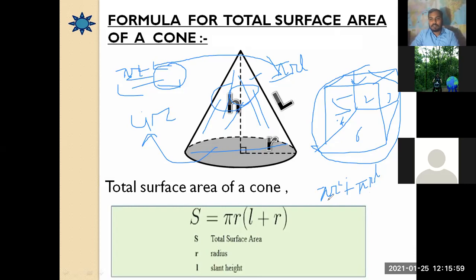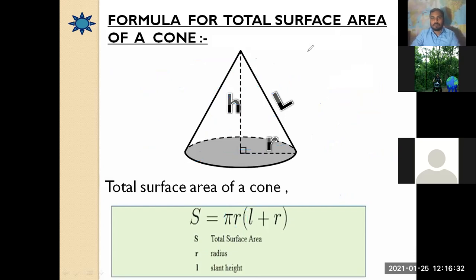So there are 2 common terms, pi and r, in both the terms. If we take pi r common, we are left with the bracket L plus r. So now the total surface area of a cone is going to be pi r into the bracket L plus r, where S is the total surface area, r is the radius of the cone, and L is the slant height, as I have shown to you. Are we clear? Yes, sir.